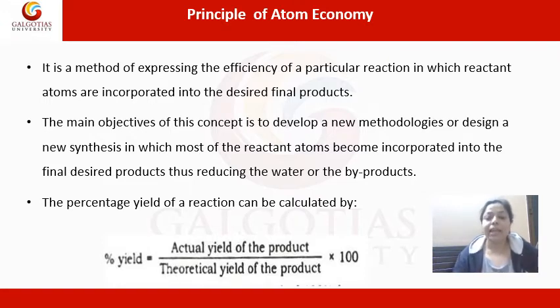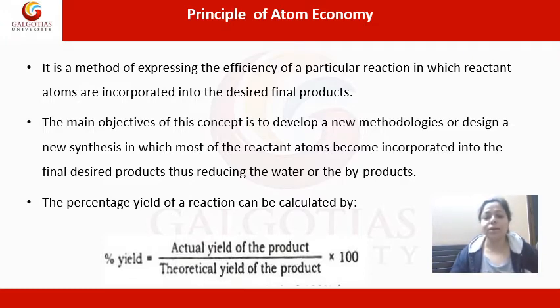But when we calculate atom economy, we are not interested in all the products of the reaction, only the desired product. So suppose out of C and D, C is our desired product. What will be our aim in calculating atom economy? We will have to see that the number of atoms present in A and B, when combined together, are present exactly in C.